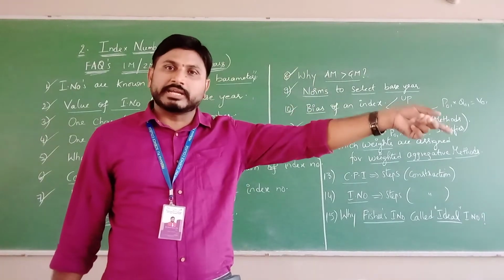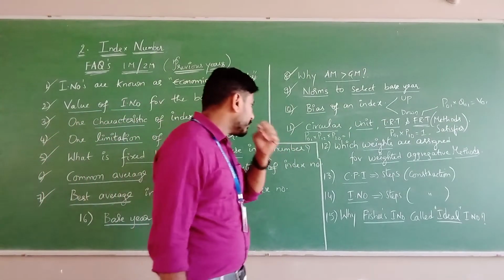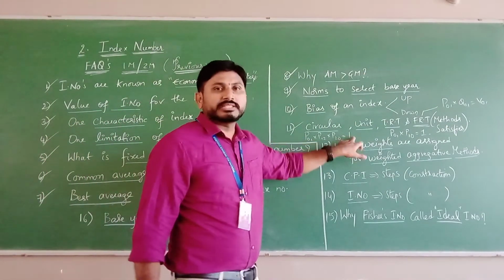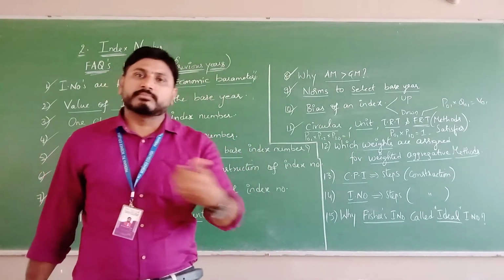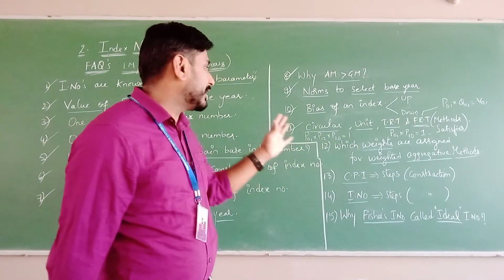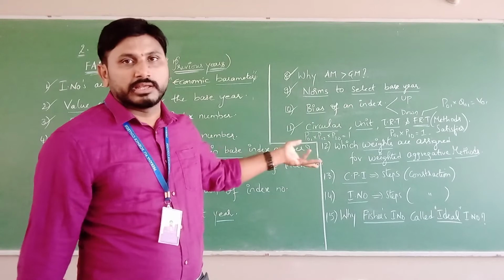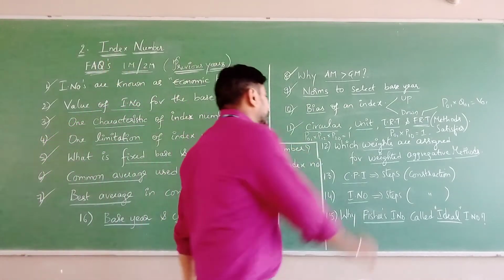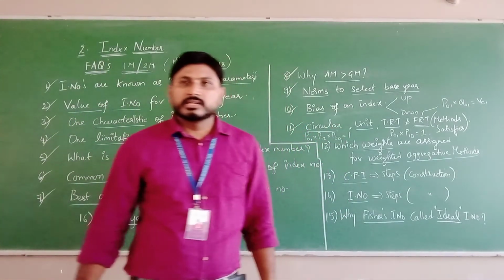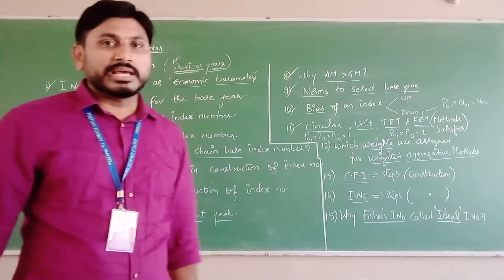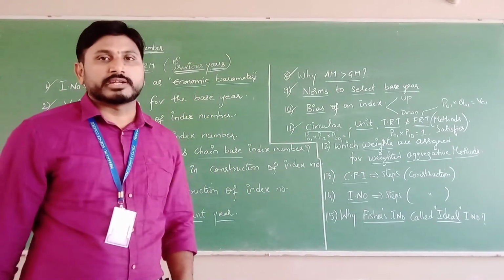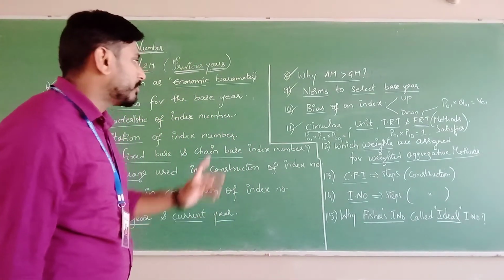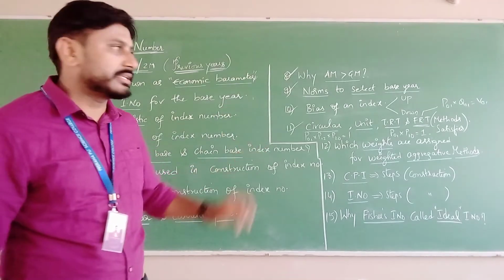Current to current it ends. So circular test is nothing but extension of the time reversal test. The shiftability of the base period we can see. Circular test is satisfied by geometric mean as well as Kelly's index number.